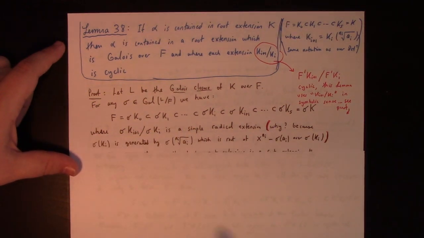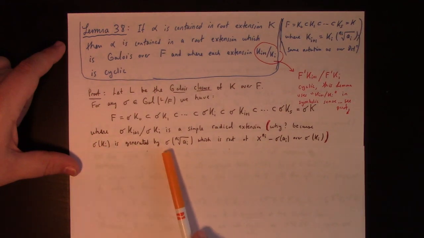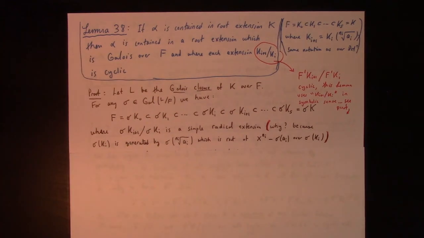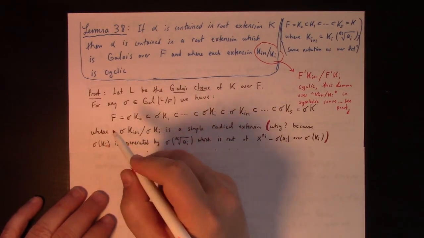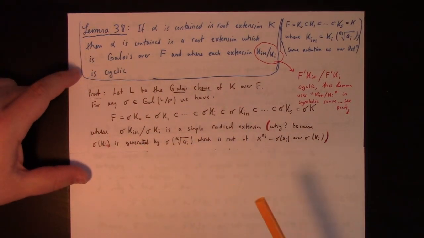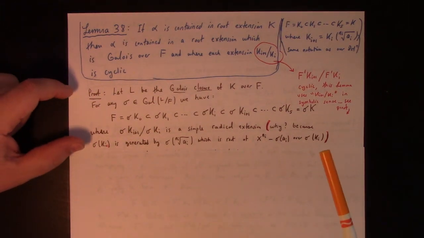Why? Because this sigma K_{i+1} is generated by, oh, I'm sorry, this is supposed to be i plus 1, is generated by sigma of the nth root of a sub i, which is a root of